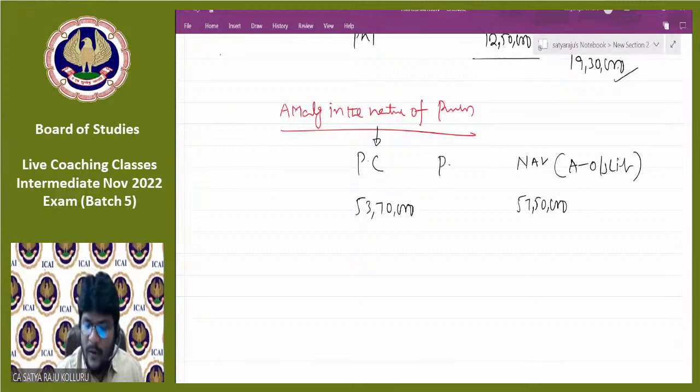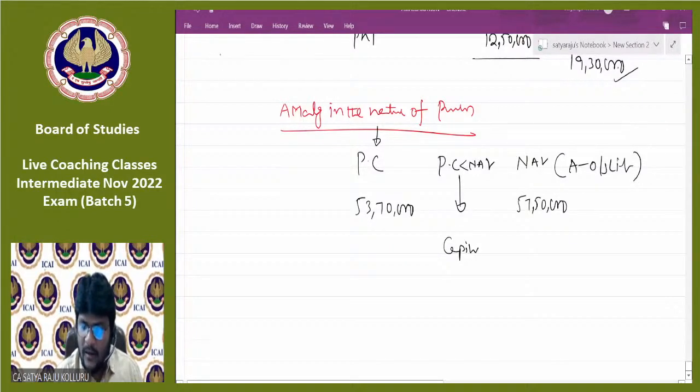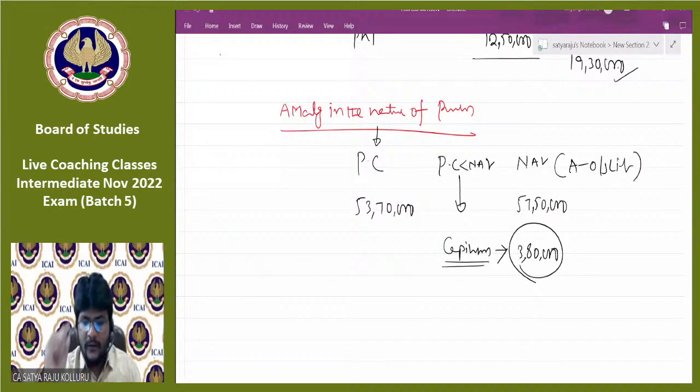And the case is PC greater than NAV. So the situation will lead to goodwill. PC less than NAV or PC greater than NAV? Sorry, PC less than NAV. So the situation will lead to capital reserve. Am I right? So how much will be the difference? The difference is 3,80,000. It should be considered as reserves and surplus. That is the first and foremost implication.